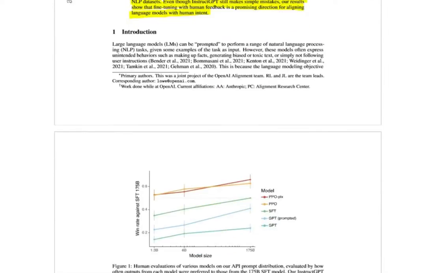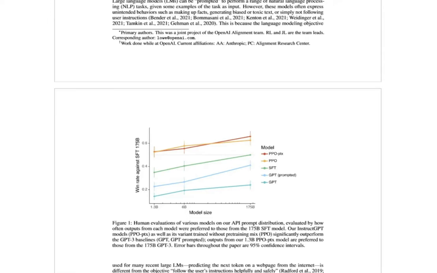Now let's skip straight to the first figure in this paper. And here they depict the model size compared to the win rate against the supervised fine-tuned GPT-3 with 175 billion parameters. So basically, they depict how much the users prefer the outputs of those models compared to this model here, the supervised fine-tuned GPT-3 with 175 billion parameters.